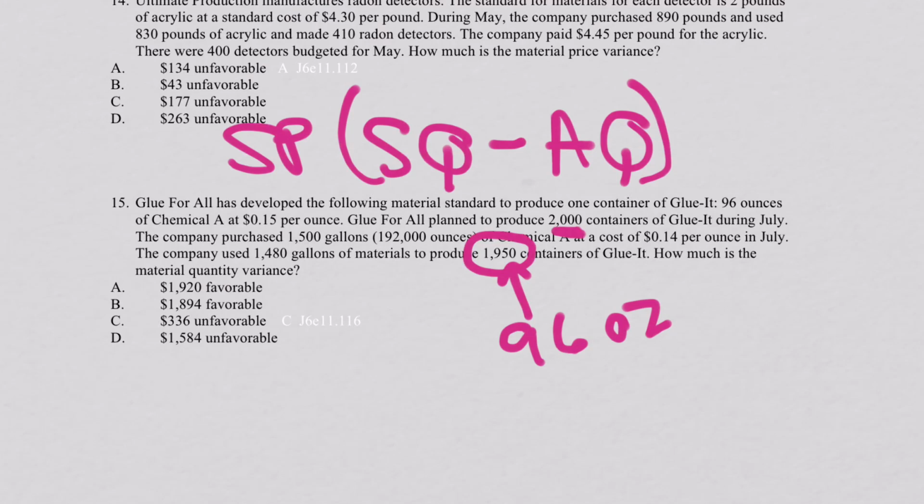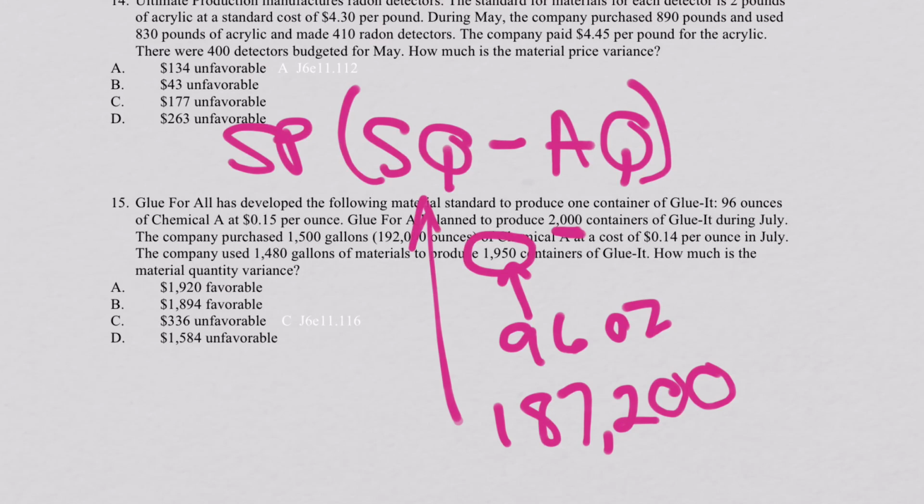To compare what they should have actually used for the 1,950 containers that they produced would have been 1,950 times 96 ounces, or 187,200. That was the standard quantity that they should have had based on the amount that they produced.